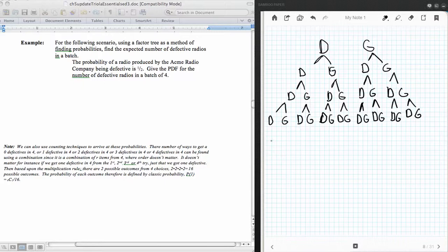So if we write those out, that would be a defective, defective, defective, defective. In other words, they're all defective. Or a defective, defective, defective, good. And then a defective, defective, good, defective. And then a defective, defective, good, good.